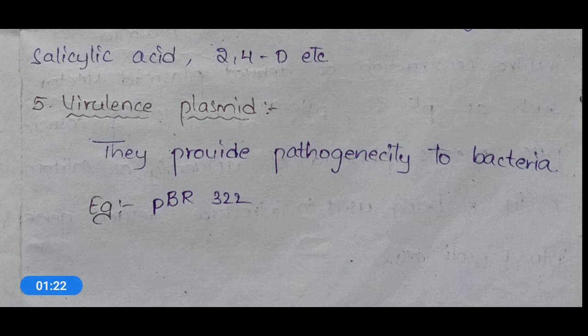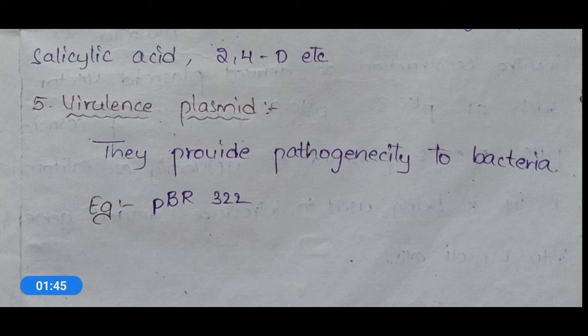What are they? F plasmids, R plasmids, Col plasmids, degradative plasmids and virulence plasmids. Okay, so these are the 5 types of plasmids, and based on conjugative transfer, these plasmids are again classified into 2 types: conjugative plasmids and non-conjugative plasmids.